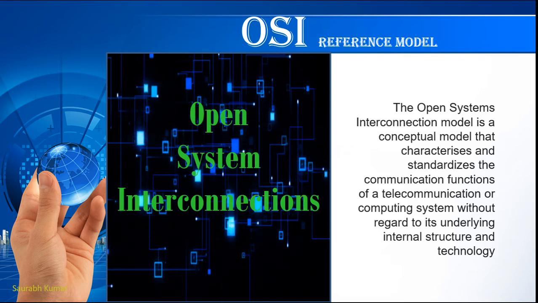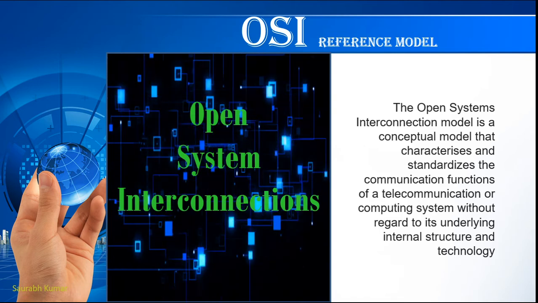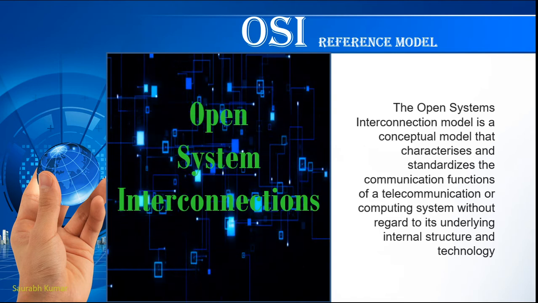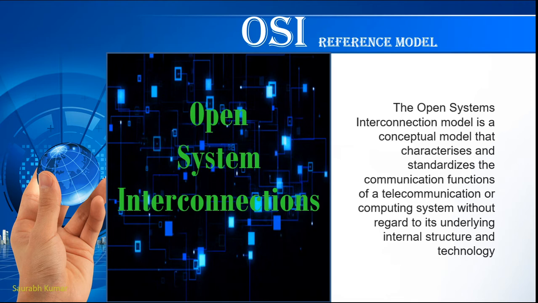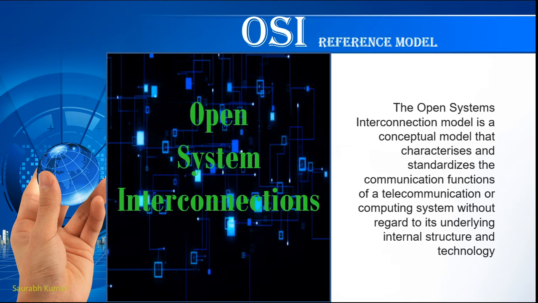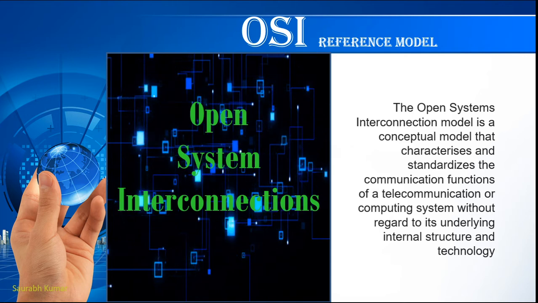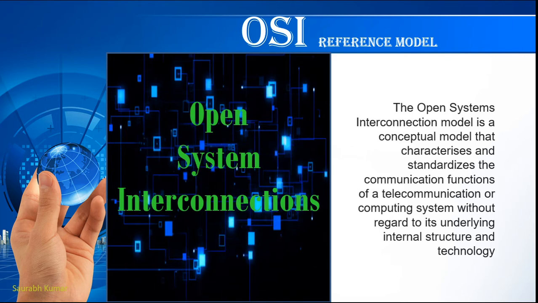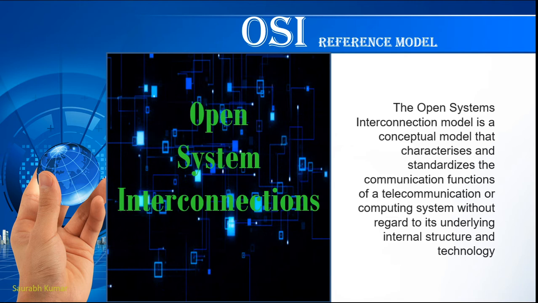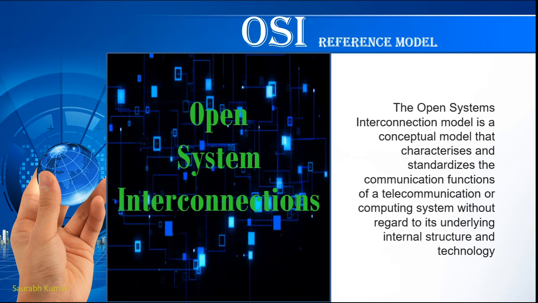If you have a device from HP, Cisco, D-Link, or any other vendor, they will all be able to communicate because of this OSI standard, since they all follow the same method and standards when manufacturing the device.